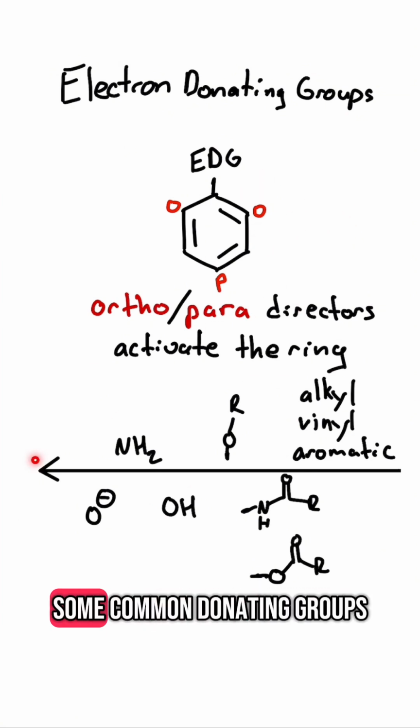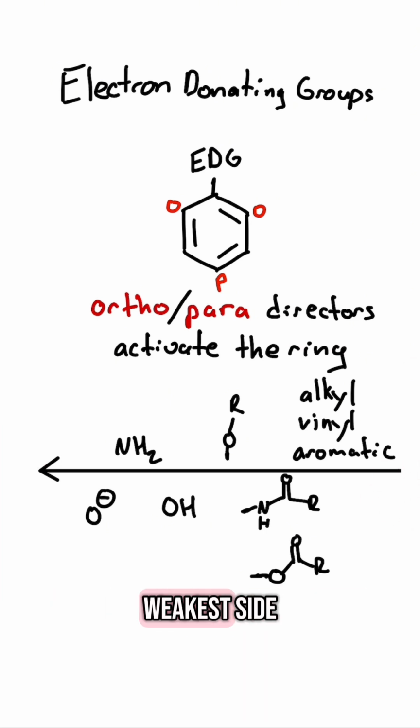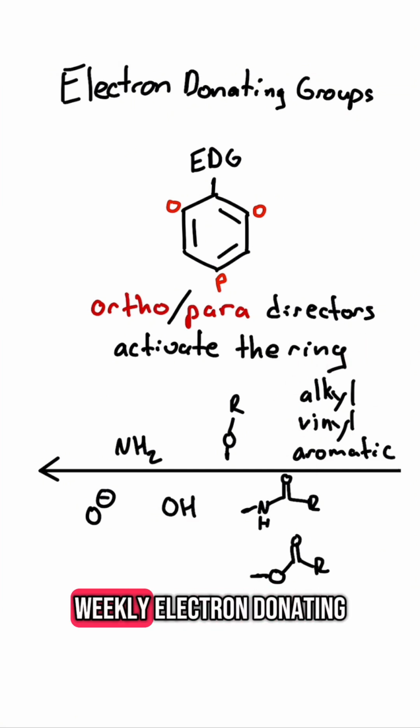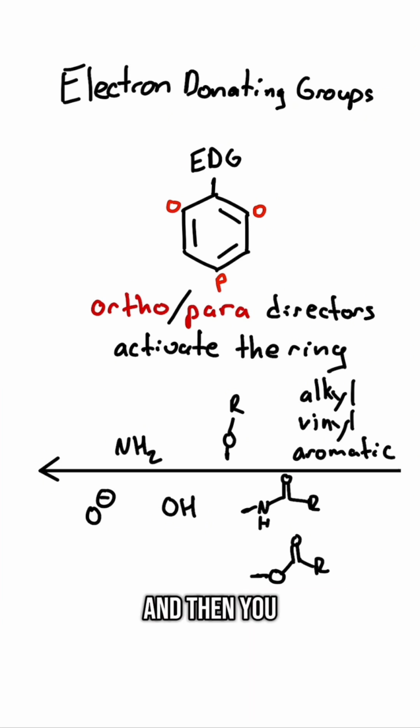And here are some common donating groups. On a relative scale, with this being the weakest side and this being the strongest side in terms of priority and strength, your alkyl, vinyl, and aromatic groups are weakly electron donating. Then you have the non-carbonyl side of an amide and an ester. That's very important, that it's the non-carbonyl side. You have an ester, like a methoxy. Then you have an OH, an NH, and if you have an alkoxide, that's really electron donating. If you notice, a lot of these have lone pairs they can inject into that ring, and that's a big key.